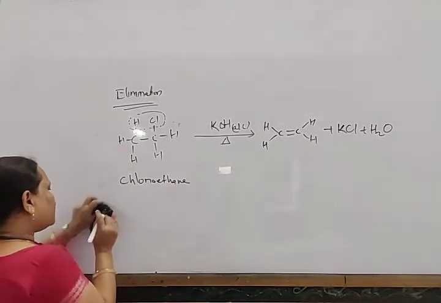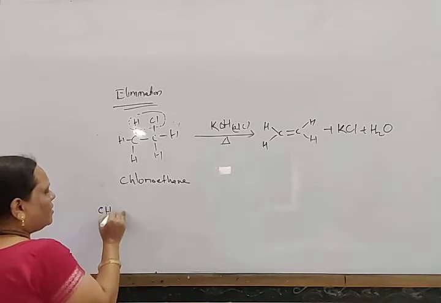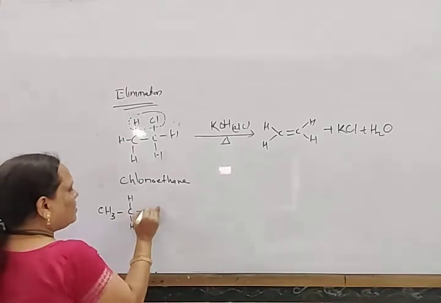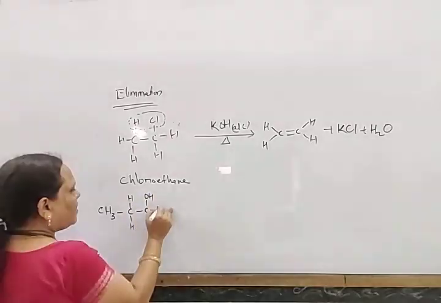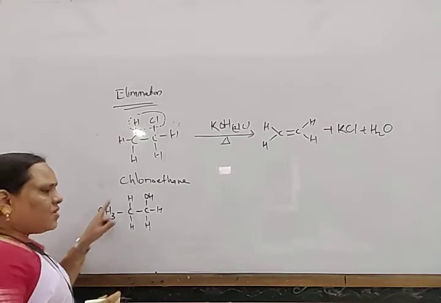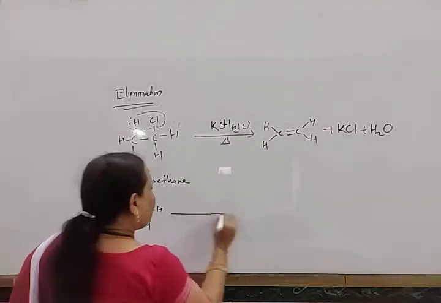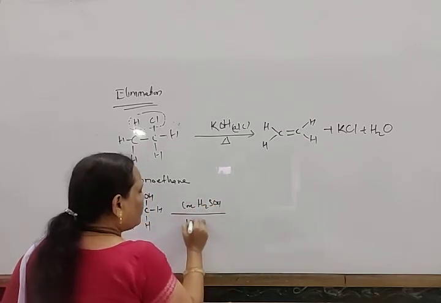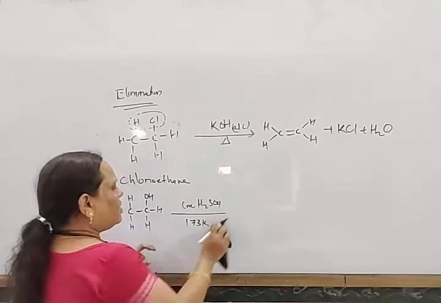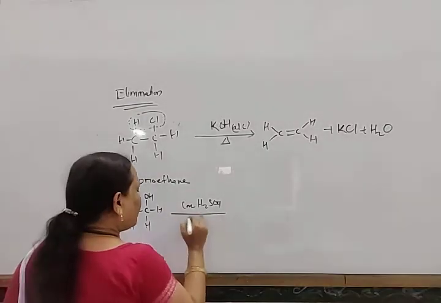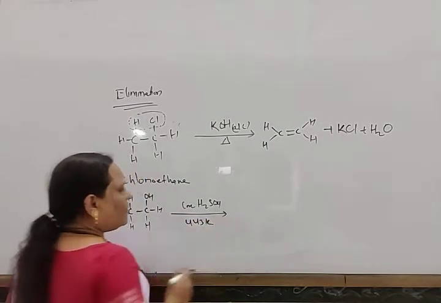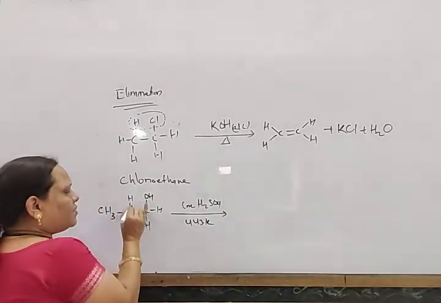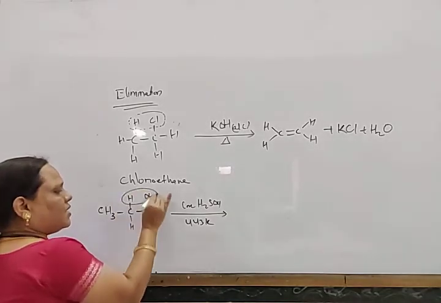Similarly, consider an alcohol, propanol, CH3 CH2 CH2 OH. When propanol is treated with concentrated sulfuric acid above 443 Kelvin, or 170 degrees Celsius, one hydrogen atom from here and OH from here will be removed.